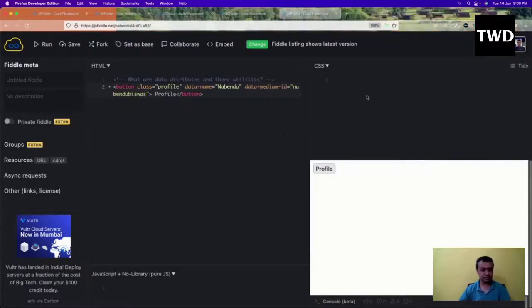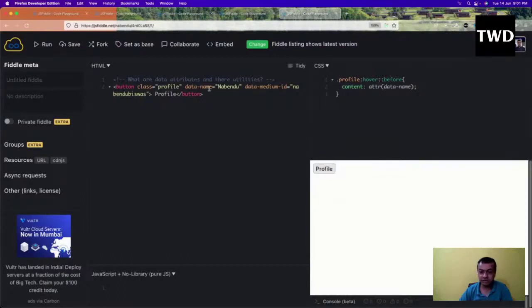So for the button I can have a dot profile. Dot profile is a class name, and in that I'll have the before like this, and in that I'll have a content attr data-name. So what is this content attr data-name? Let me now run it, and see, Nabendu's profile is coming.